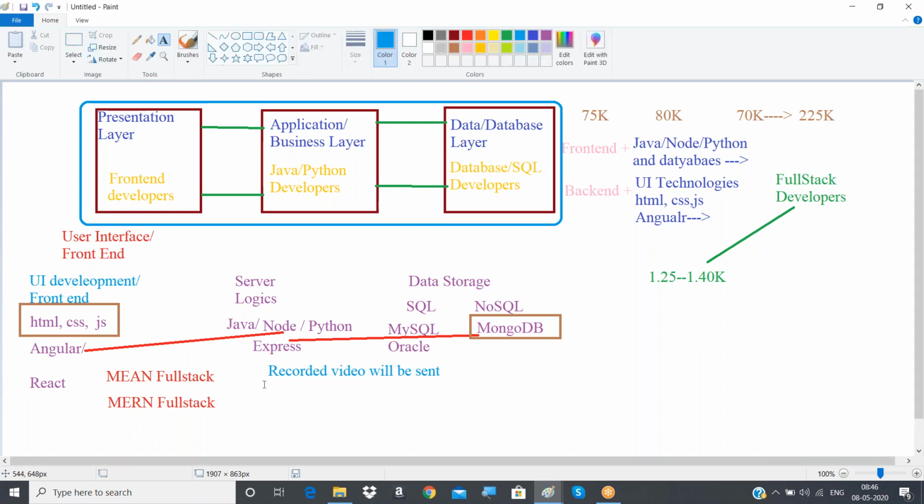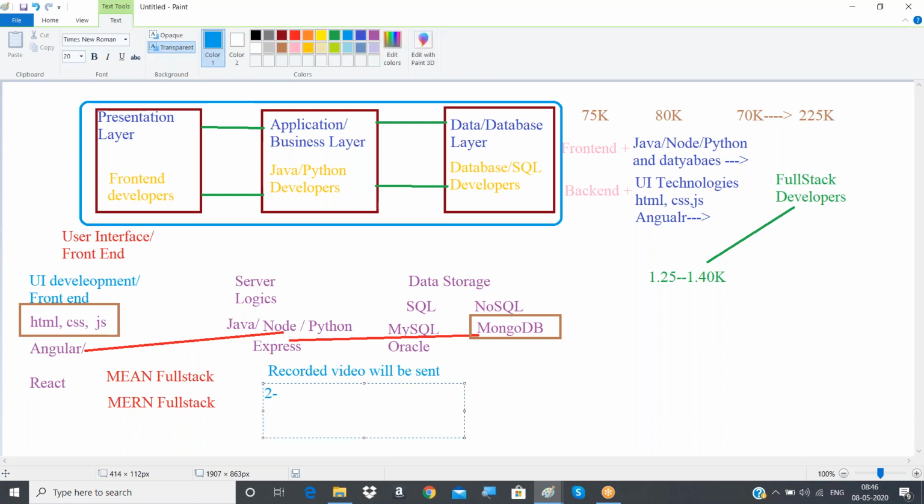And here everything will be a practical approach, and in the entire duration of our course, we'll be developing 2 to 3 applications on our own. Live applications we will be developing here.